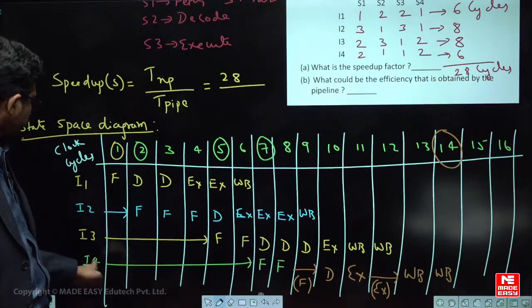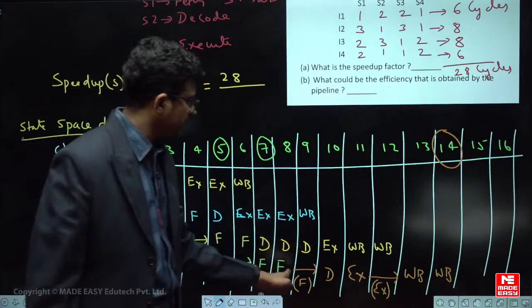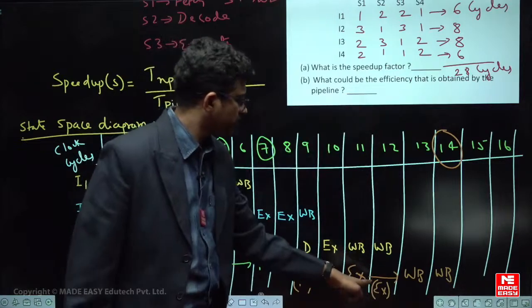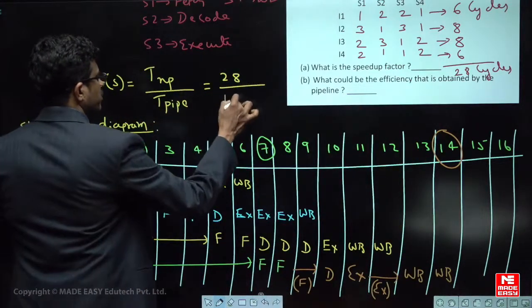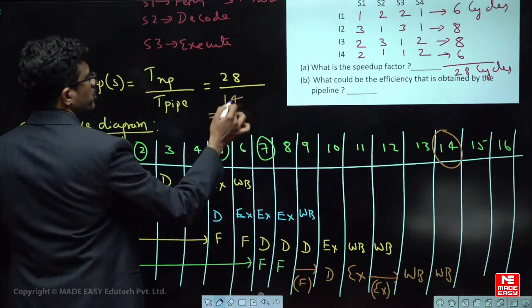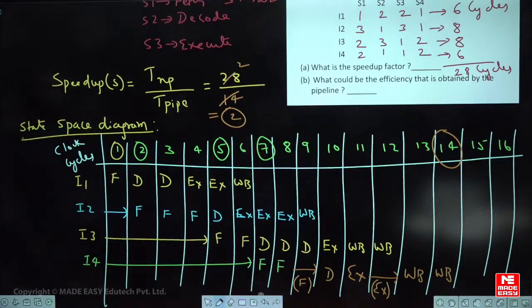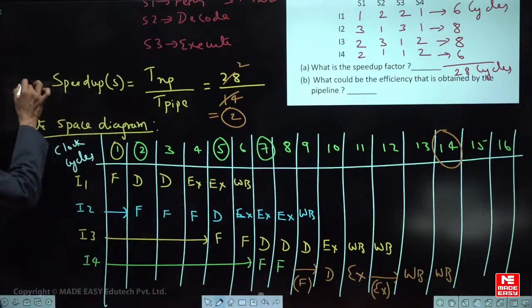Last one is 2 2, but the decode stage is busy, so delayed, so 1, here it is 1 and the last one is 2 because delayed, and 2. 14 cycles, so it is 14 cycles. You just find out the speedup factor: 14 by 14 is 2. So the answer is 2 for part A, part A answer is 2.